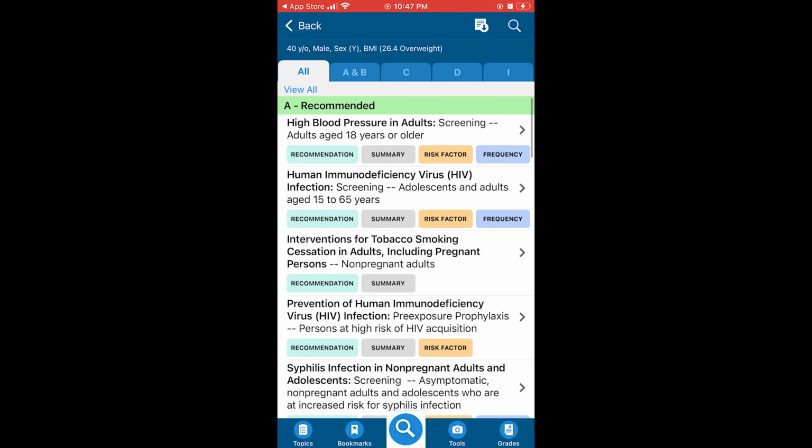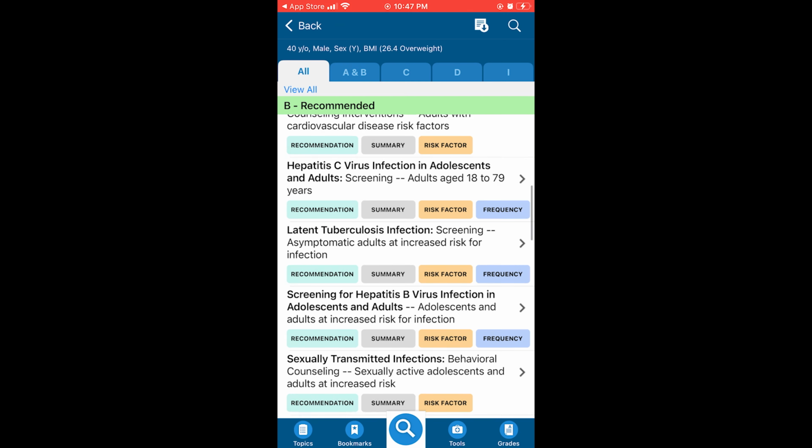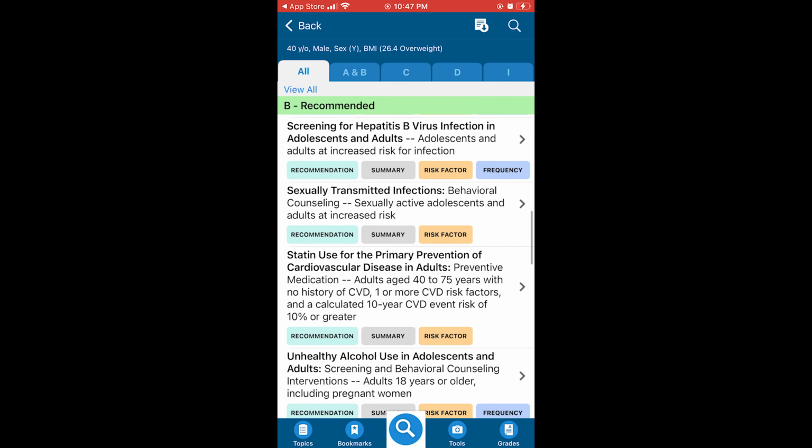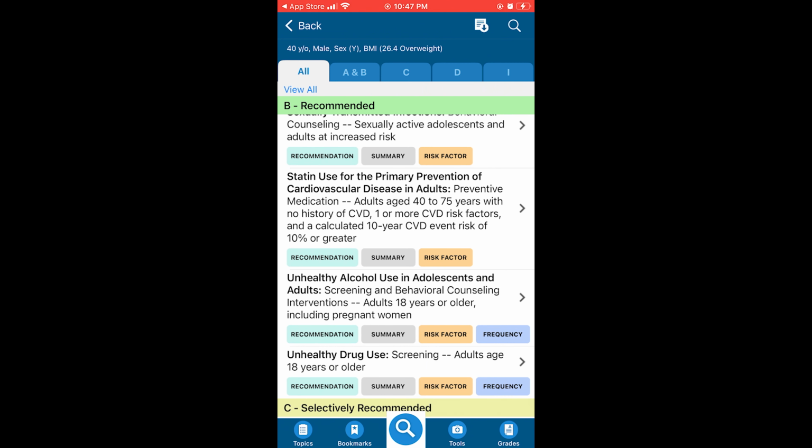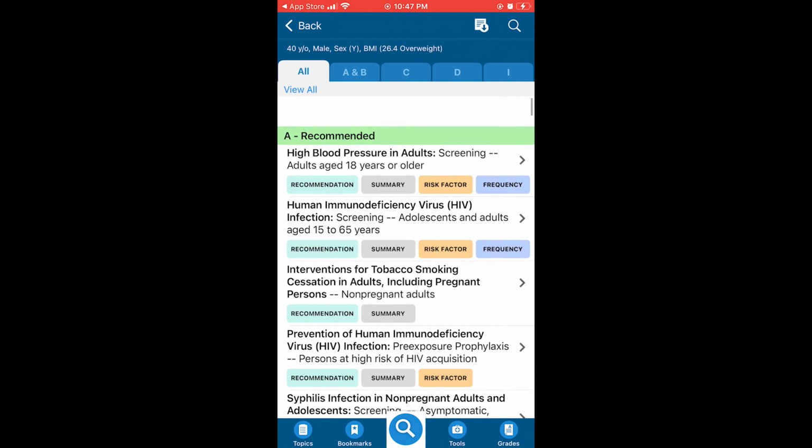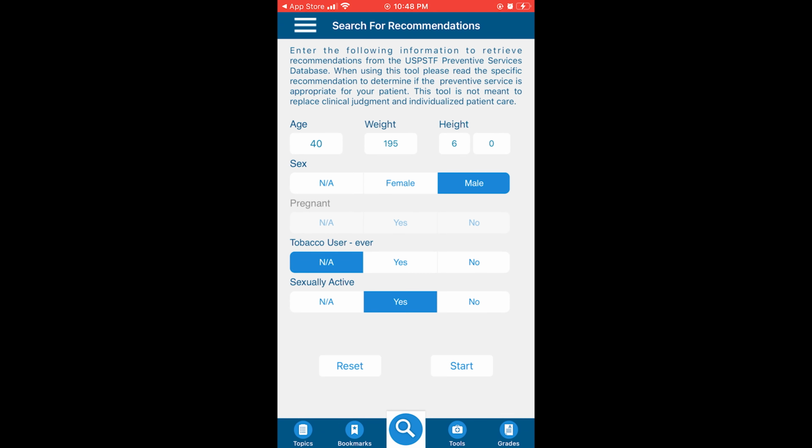It's reasonable to have a discussion with me about diabetes and check for my risk factors there. Talk to me about being healthy and making sure I'm staying physically active. Talk to me about a hepatitis C screening, and I think that's a reasonable thing to do as well. Talk to me about my TB risks. Talk to me about double checking if I am at risk for needing to be on a statin or cholesterol medication, all sorts of things there. So there's a lot of interesting stuff there. Now, if you're a 40-year-old male who's moderately overweight, if you see the 26.4 BMI at the top, there aren't a ton of things to go on. But if you start getting older, you'll find that there's some different things here.